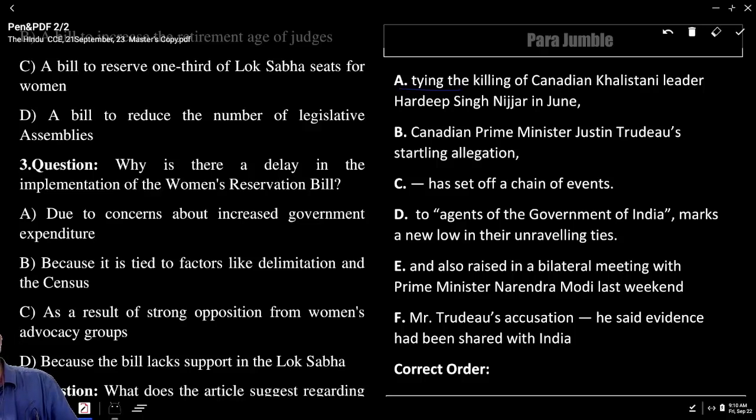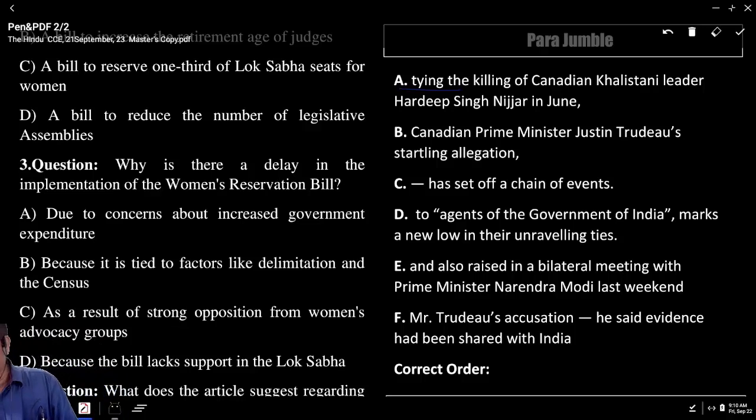So what is the third one? D is the third one. I read all the three, they form a group, one idea. Canadian Prime Minister Justin Trudeau's startling allegation tying the killing of Canadian Khalistani leader Hardeep Singh in June to agents of the government of India marks a new low in the unraveling ties. So you got the first three. What are the first three? BAD. What is the fourth one?